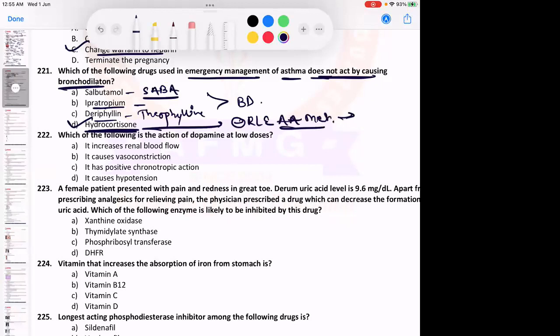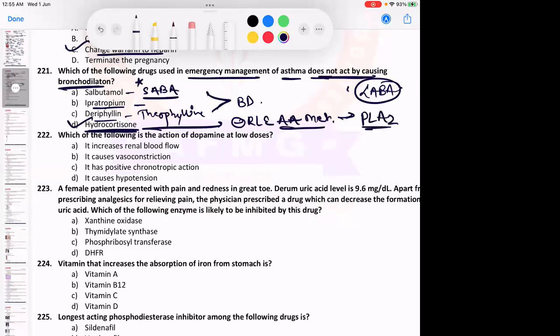Yes, ipratropium is the safer drug to be given in pregnancy. Nowadays we start with LABA, long acting beta 2 agonists like salmeterol. Then we usually add inhaled corticosteroids. If they ask you the drug of choice for acute attack of asthma, SABA. Drug of choice for prophylaxis or prevention of asthma, inhaled corticosteroids. Remember. Very good, it inhibits phospholipase A2.